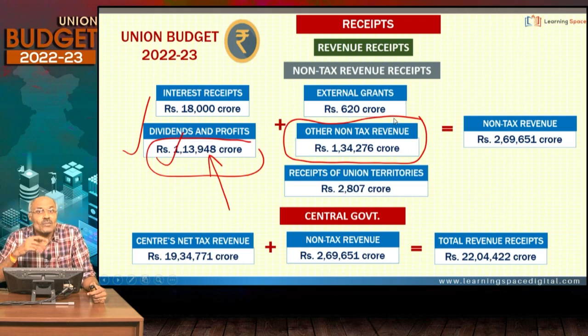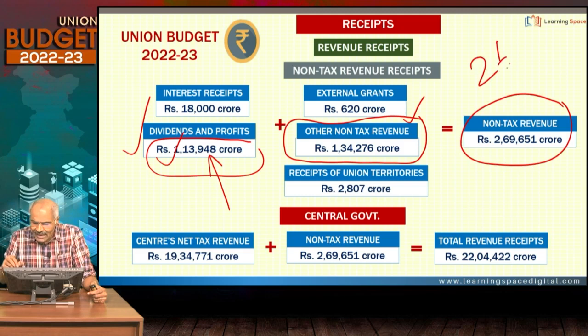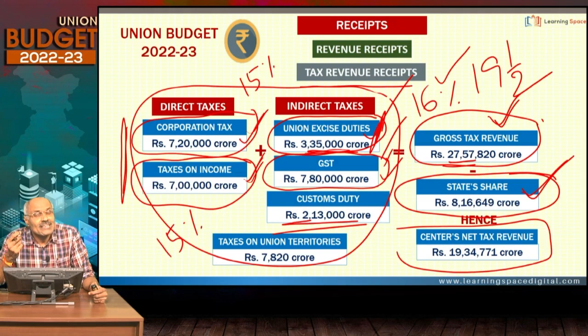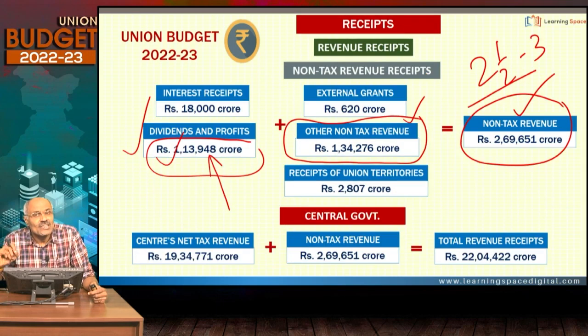Other non-tax revenue can be in the form of spectrum. Suppose a spectrum auction is there, that comes under other non-tax revenue. So like that, there are various components. Overall, if you see, non-tax revenue is around 2.5 to 3 lakh crores of rupees, that is around 2.7 lakh crores. This is not required to be shared with the states. Only what I explained here, as per the 15th Finance Commission, is required to be shared with the states. This is not required to be shared with the states.